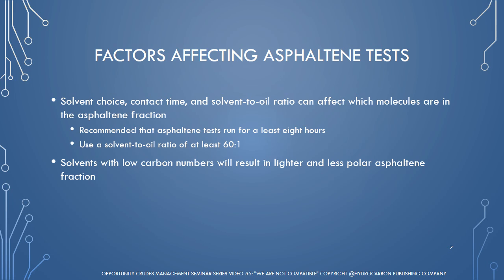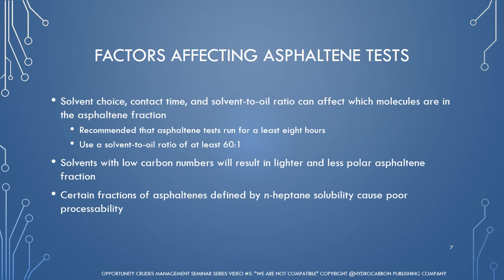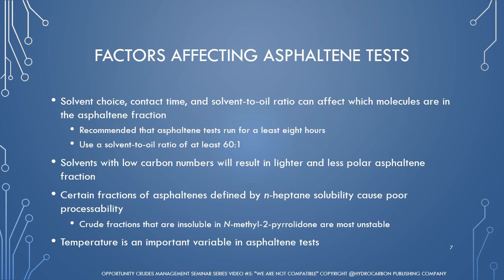One study has found that only some fractions of asphaltenes defined by N-heptane solubility are responsible for poor processability. More specifically, the study found that the crude fractions that were insoluble in N-methyl-2-pyrrolidone were the most unstable. Furthermore, temperature is an important variable when testing for asphaltenes, as it was found that increasing temperature decreases the onset time for precipitation. It has been hypothesized that decreasing viscosity is the prevailing factor.